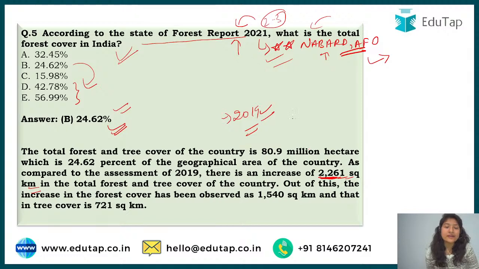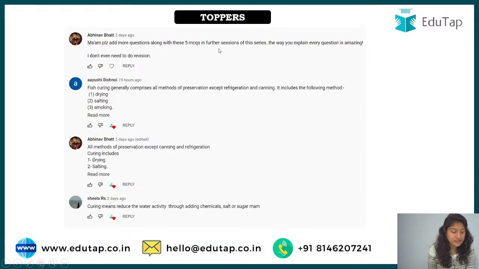So recently this report has been released. According to it, the country has a forest cover of 80.9 million hectares, which is 24.62% of the total geographical area of India. And we have increased by 2,261, that you should remember. In fact, Modugu Ramu said the correct answer. So these were the questions of today. I hope your concept is clear. Do revise this particular report before appearing for the examination.